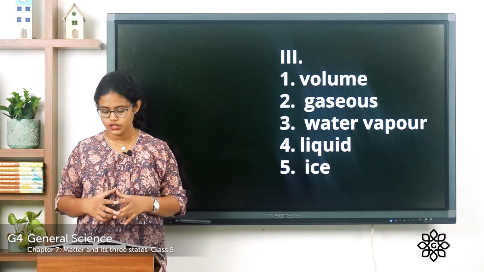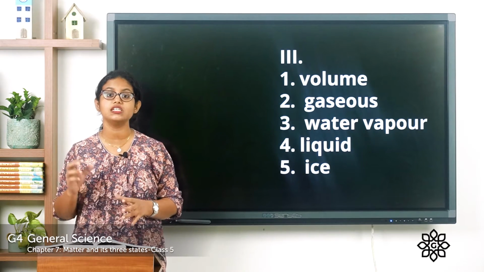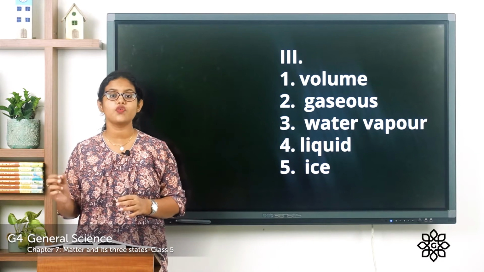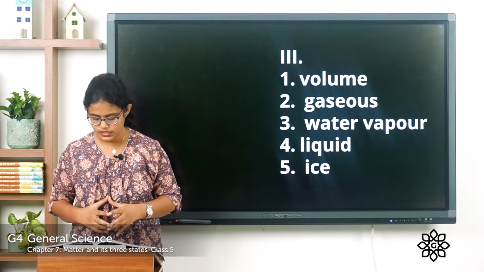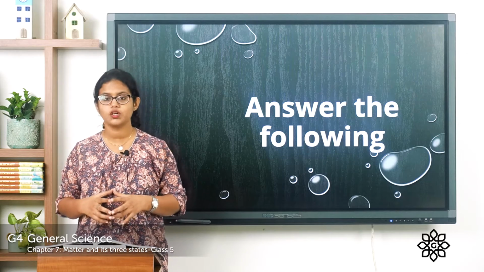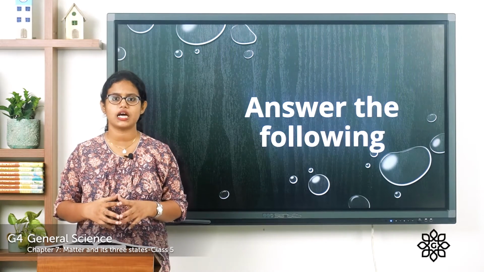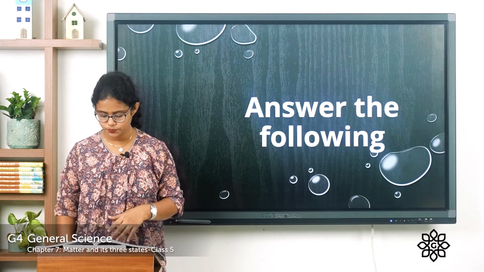Fourth one, the state of matter of oil. It is in liquid state. Fifth one, the solid form of water is ice. Coming to the fourth one, answer the following questions in one sentence. So let's read out and discuss the answer and later you can write it down in your notebook.